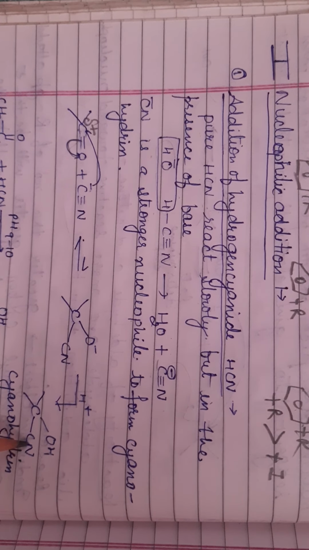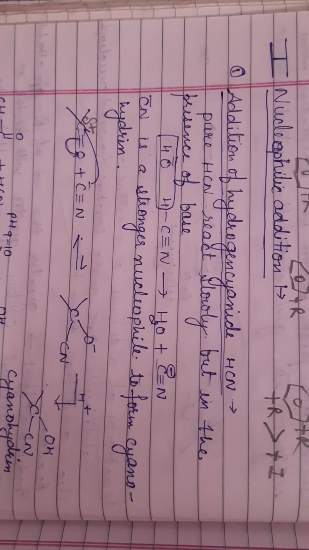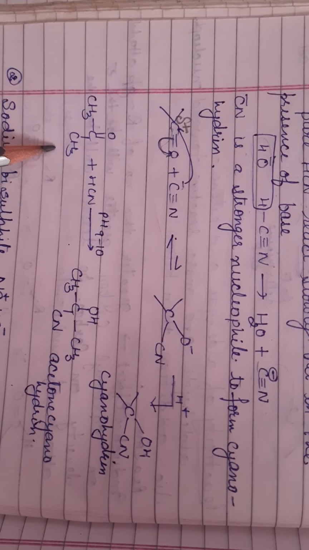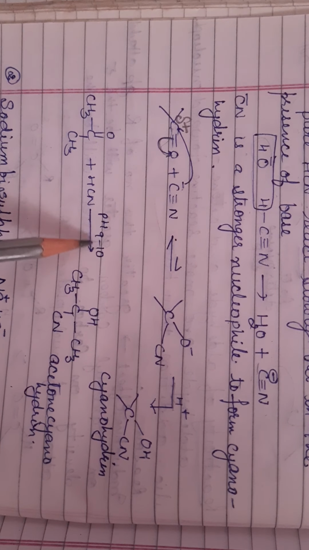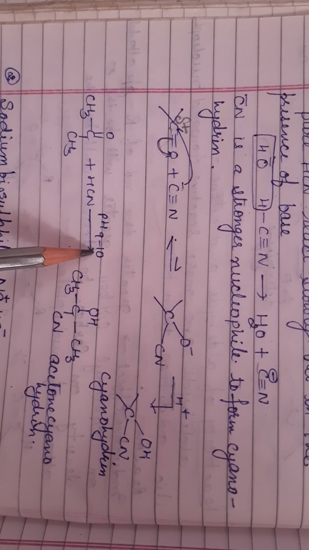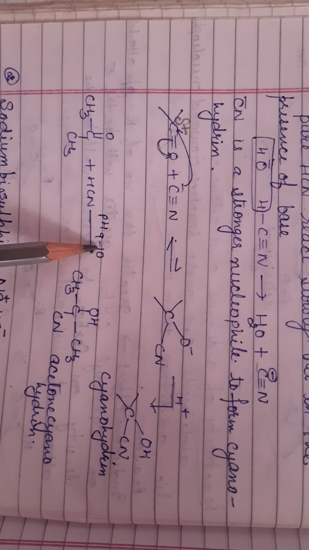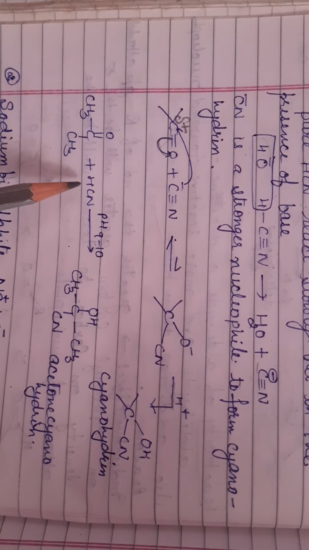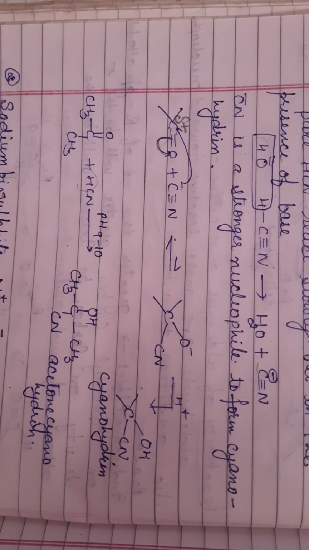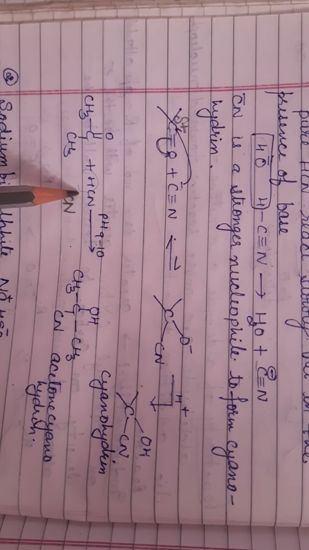Aldehyde, hydrocyanin. For example, this is your ketone, that is called acetone. Acetone in the presence of pH 9 to 10. 9 to 10 shows its basic pH. The solution is basic in nature. So in the presence of base, first it releases an H ion and we get the cyanide nucleophile.